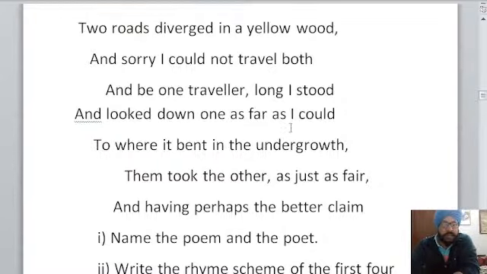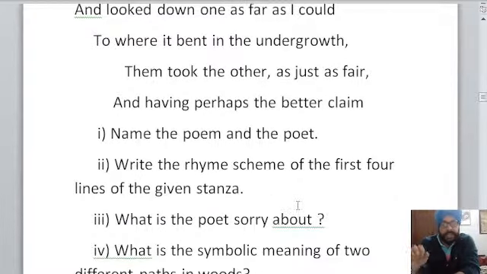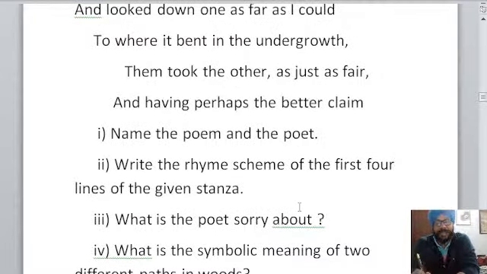All right, Gom Singh Narula, very good. Next question is, what is a poet sorry about? So write this answer in your notebooks. Right. What is a poet sorry about?